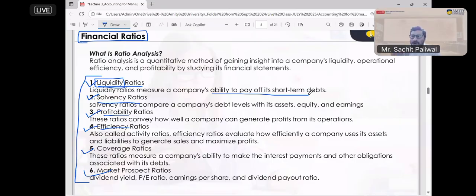If you have zero amount in your pocket, how will you pay the salary of your staff? How will you pay the electricity bill, the taxes to the government, local body expenses? You don't have any capital, you don't have any money. So a company which has huge property or huge assets doesn't mean that the company is good. We also have to check how much liquid money the company has. That we will check through the liquidity ratio. Clear?